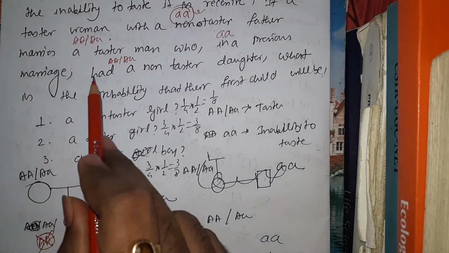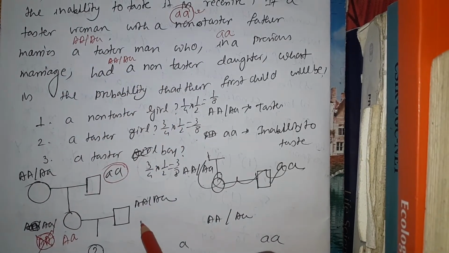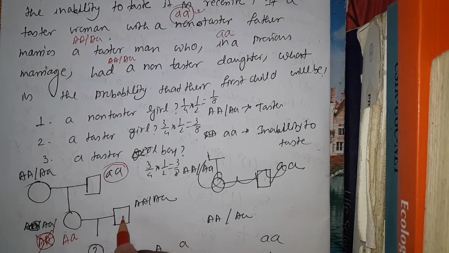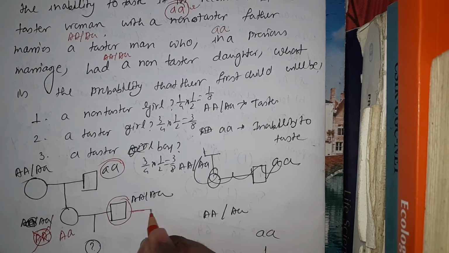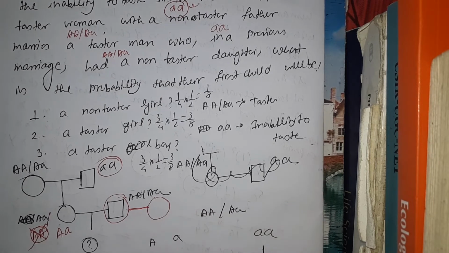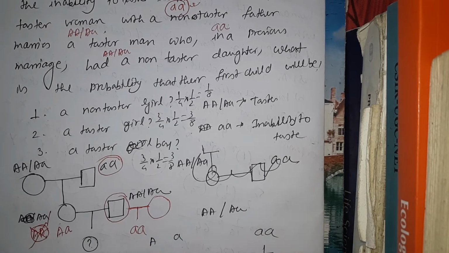This capital A small a woman marries a tester man. So this tester man also has the genotype capital A small a, since in a previous marriage he had a non-tester daughter. That means he previously mated with another woman and they have a non-tester daughter, that means small a small a.